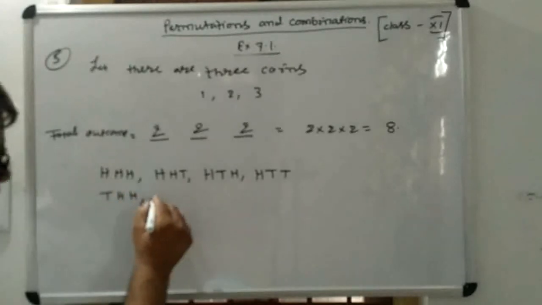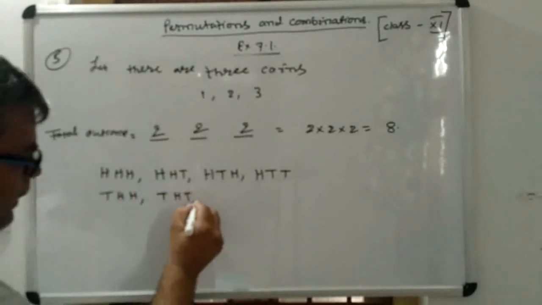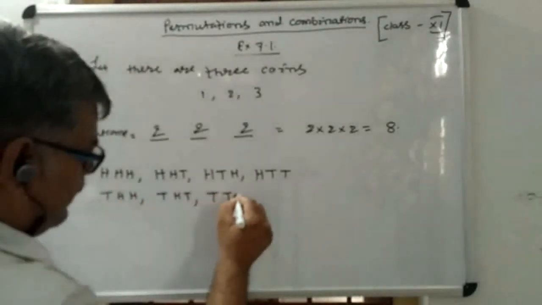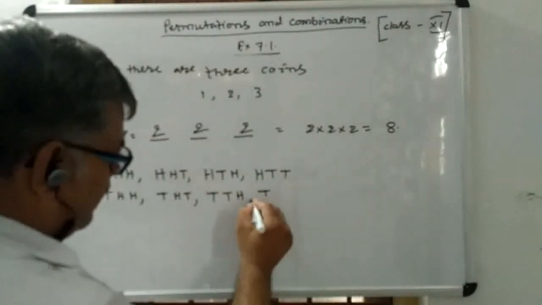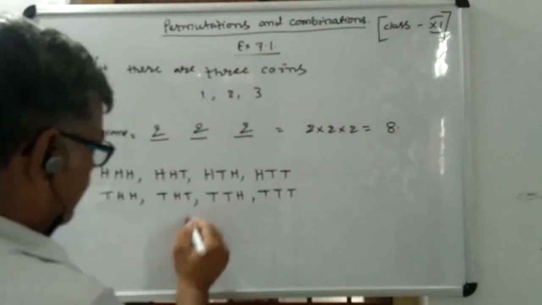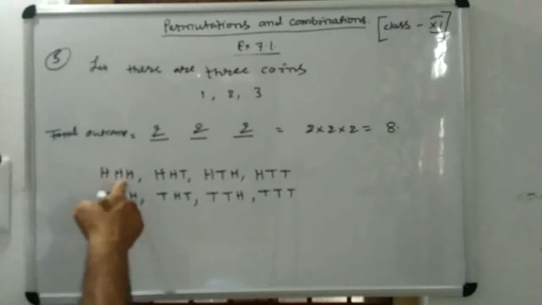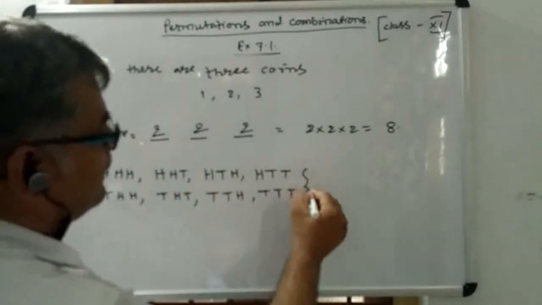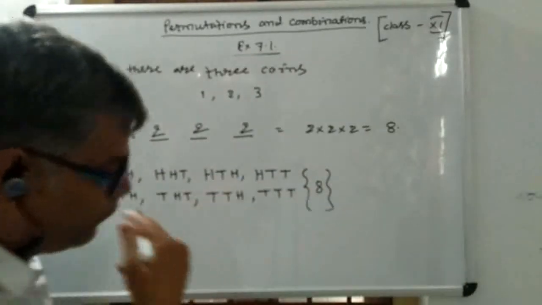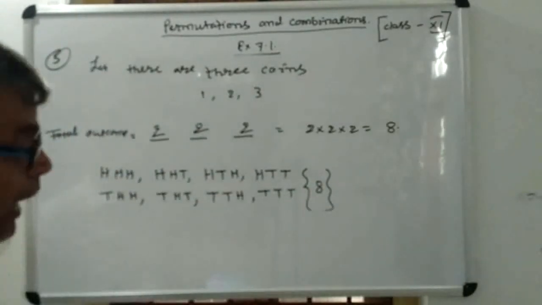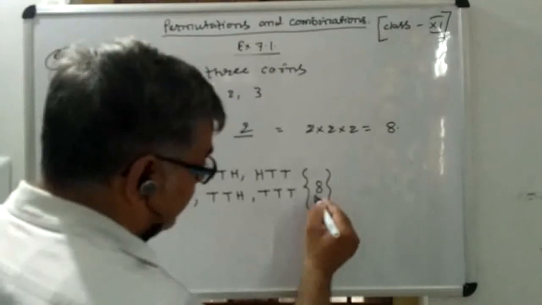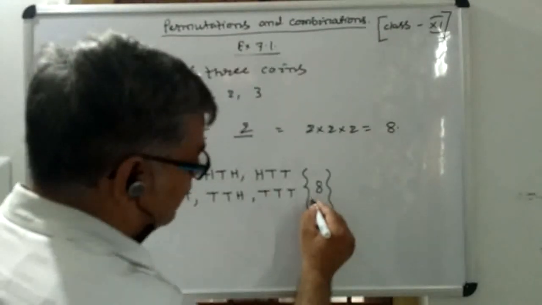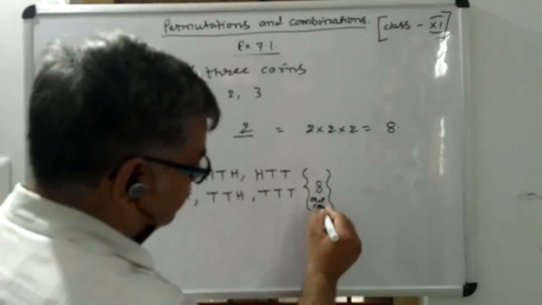Tail, head, tail. Tail, tail, head. Tail, tail, tail. So these are the 8 outcomes: 1, 2, 3, 4, 5, 6, 7, 8. These are the 8 outcomes when you toss a coin 3 times or 3 coins at a time.